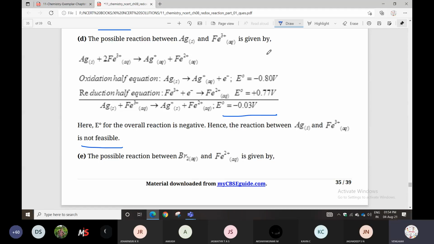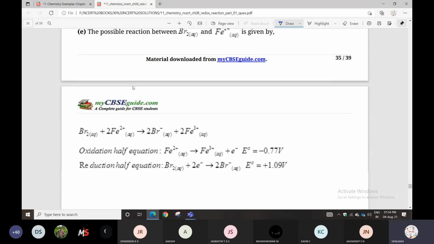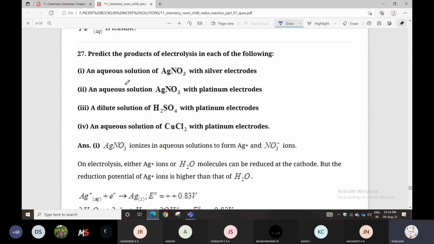On the right hand side is the cathode, where reduction takes place. On the left hand side is the anode, where oxidation takes place, according to the Daniel cell convention. So you calculate E right minus E left; if the E naught value comes positive, the reaction is feasible. If negative, it will not be feasible. That's all. Easy only.